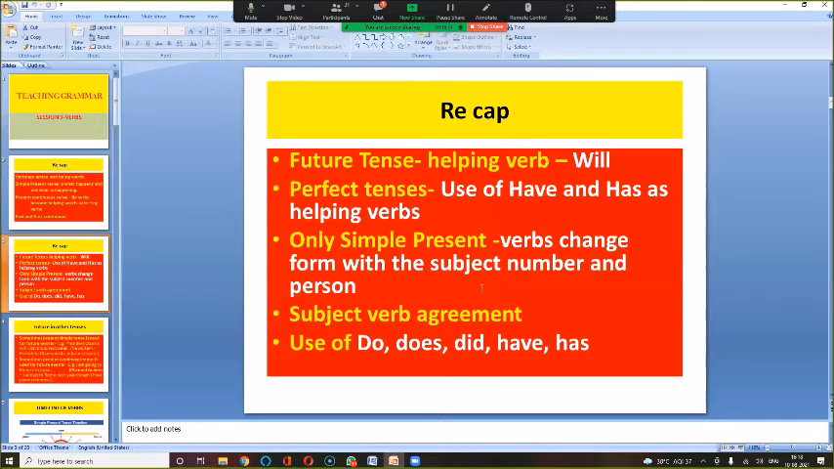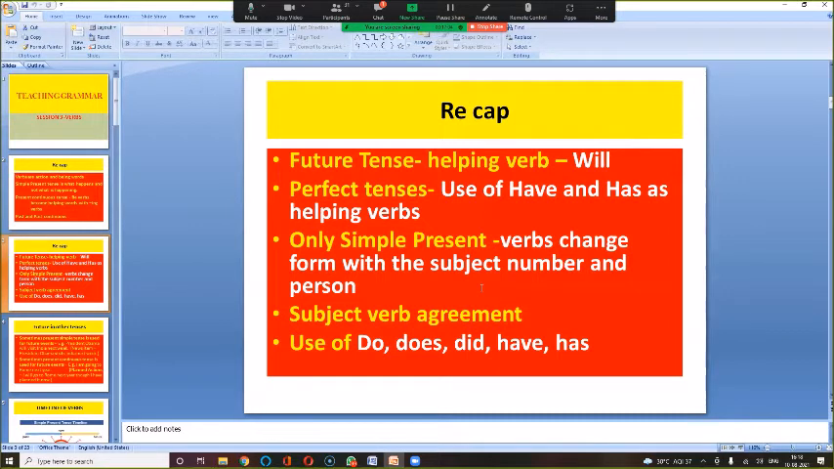Okay, then we came to the perfect tenses. Whenever there's a perfect tense, there has to be have, has or had. So if it is present perfect tense, it has to be have or has. If it is past perfect, then it has to be had. So have and has is stuck to the perfect tense when it is in present form. Had is stuck to the perfect tense when it is in past form.